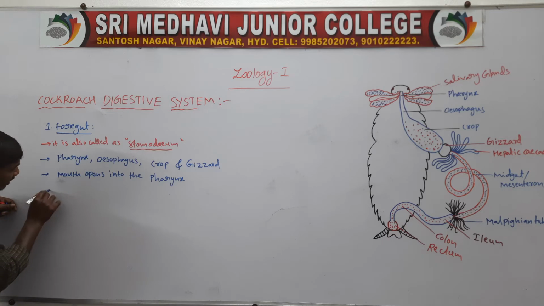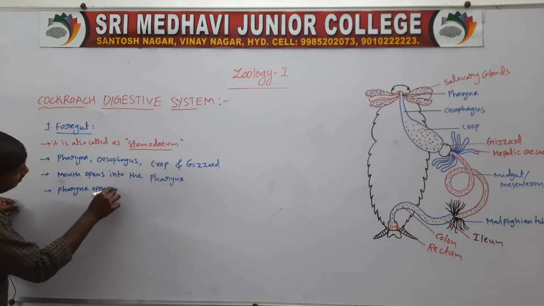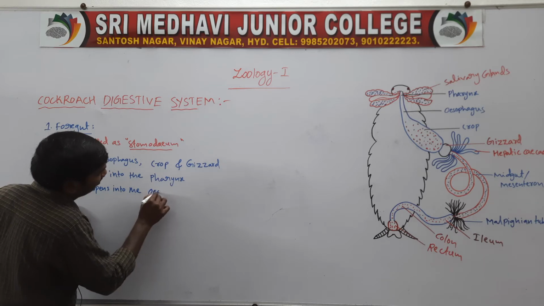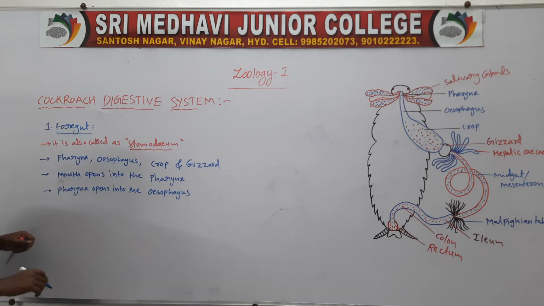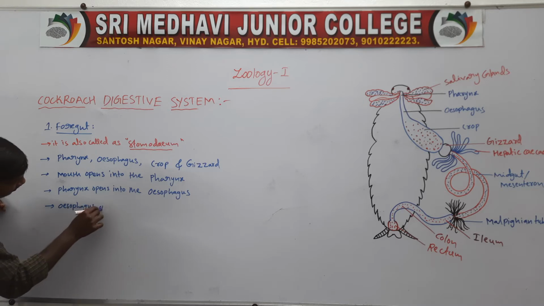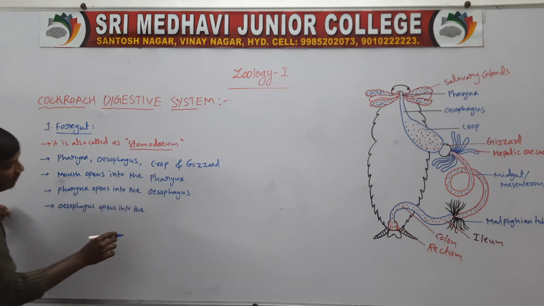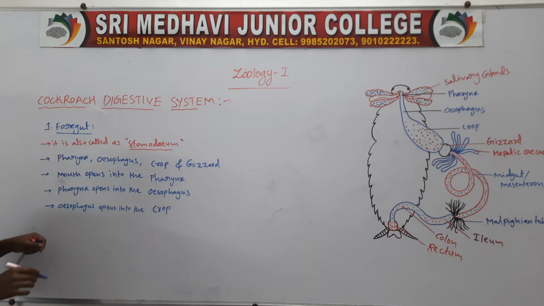Next one, the pharynx opens into the esophagus. The esophagus opens into the crop.